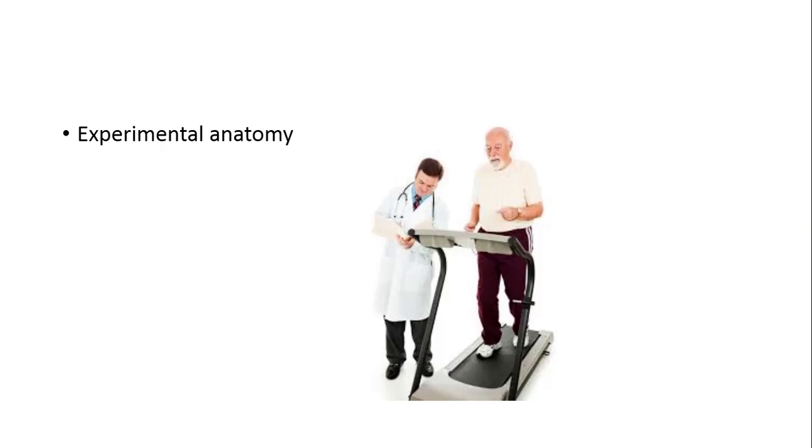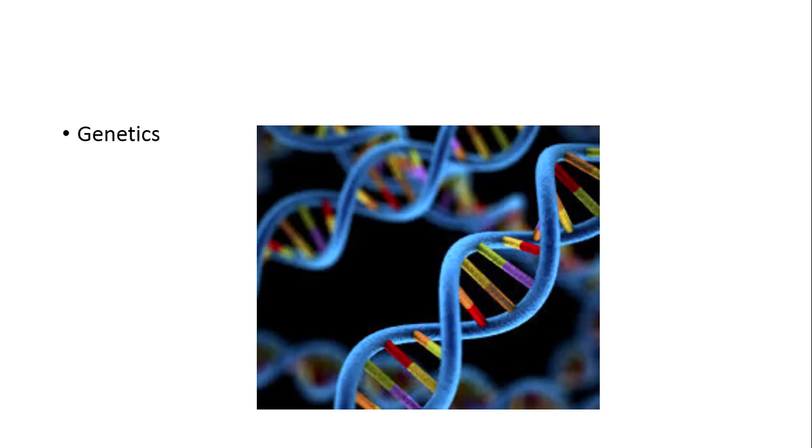So this is experimental anatomy. Now genetics. When we study genes, chromosomes, their structure, their function, their abnormalities, and the factors responsible for these abnormalities, so these all are included in genetics.